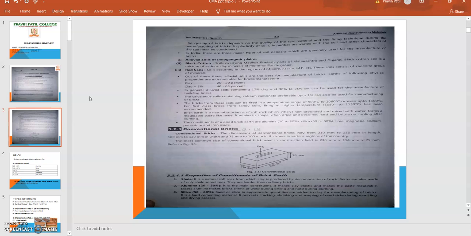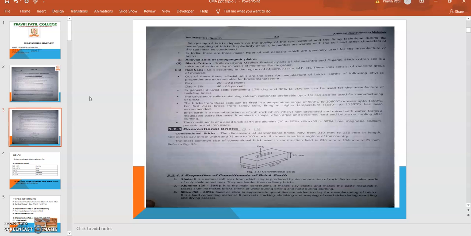Out of these three, the alluvial soils are the best for the manufacturing of the bricks. The earth of following physical properties are the most suitable for the bricks manufacturing. First clay, then second clay plus silt. The clay having percentage about 20 to 30%, and clay and silt is about 40 to 65%. In general, alluvial soil contains 17% of clay, 30 to 35% of silt, and that's why it can be utilized for the construction of the bricks. But that is available in only Mysore, Assam, or Madhya Pradesh, and that's why we cannot get this easily.